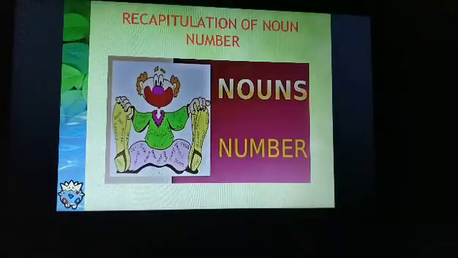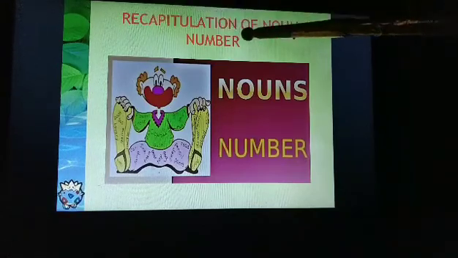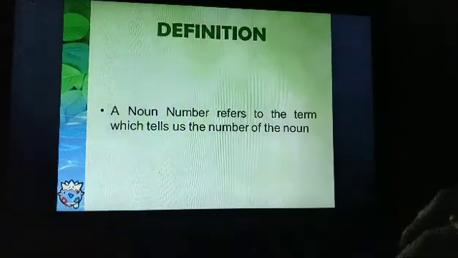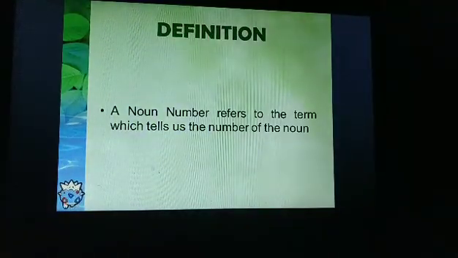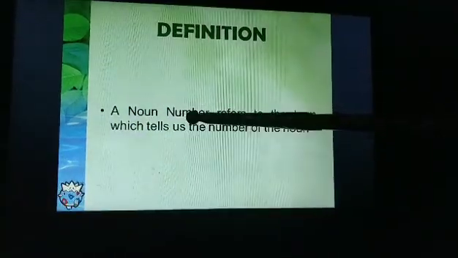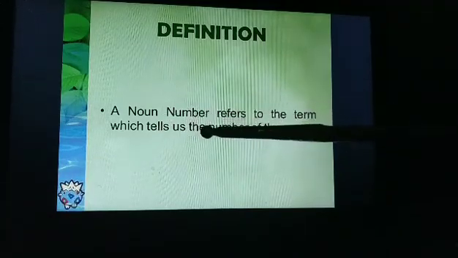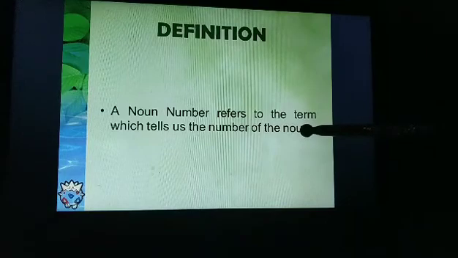So today we are going to do recapitulation of noun number. Let us see what is a noun number. A noun number refers to the term which tells us the number of the noun.